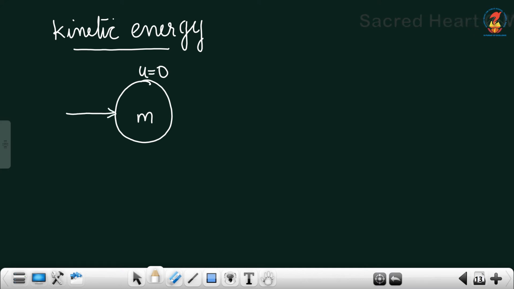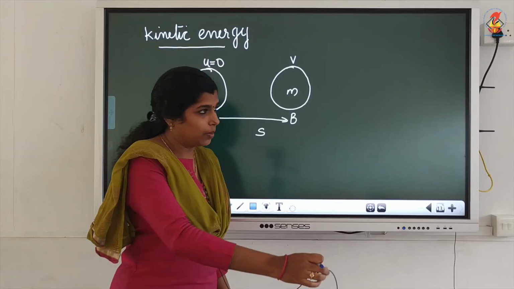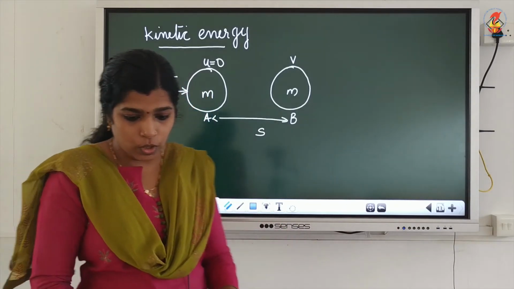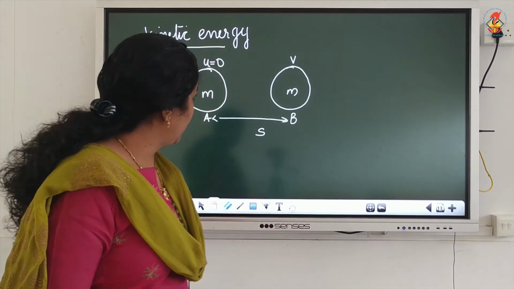You are applying a force on this object, so it will get displaced from a point A to a point B. This much is the displacement. When it travels from A to B, its velocity is V. So, we need to derive the expression for kinetic energy.